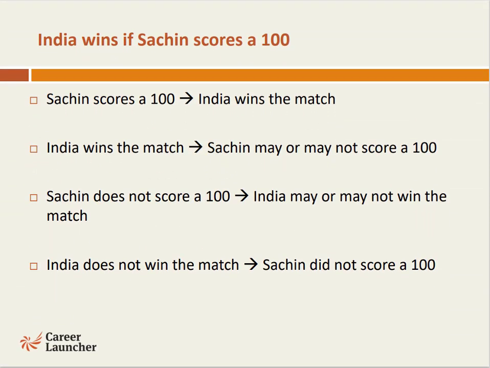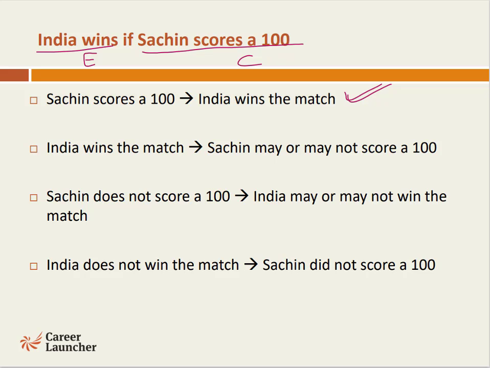Let's take an example here. India wins if Sachin scores 100. So the cause here is Sachin scoring 100, and the effect is India wins. So if Sachin scores 100, India wins the match. If India wins the match, Sachin may or may not have scored 100. If Sachin does not score 100, that does not mean that India has not won the match.